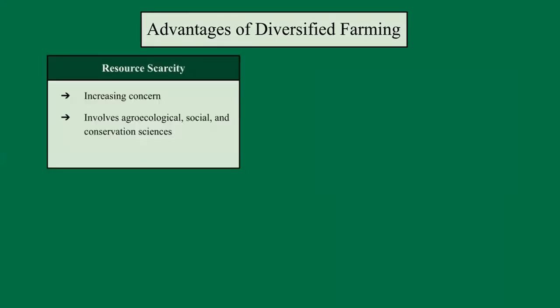There are many advantages of using diversified farming. In my project, I focused on 4 main advantages. Resource scarcity is becoming an increasing concern. Industrial farming contributes largely to climate change, which can lead to reduced access to oil, water, and other essential resources necessary to feed the population.